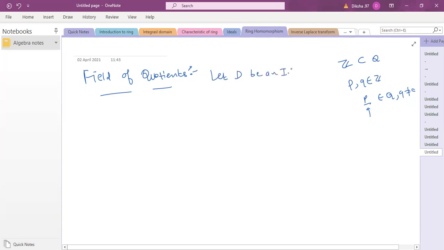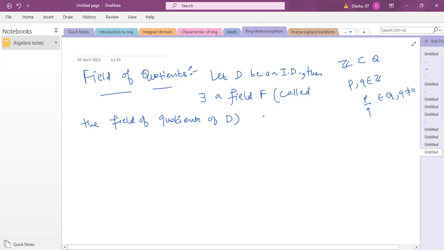Let D be an integral domain, then there exists a field F called the field of quotients of D that contains a subring isomorphic to D, right? So this is the result.